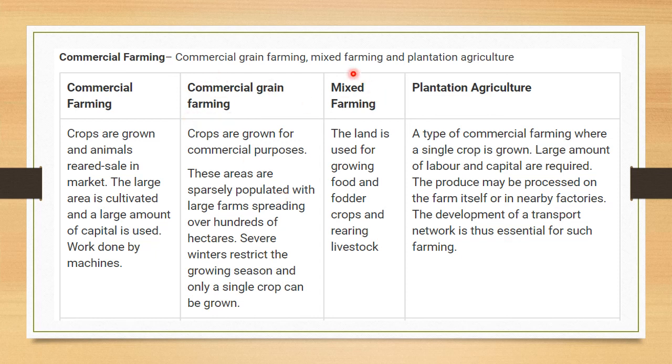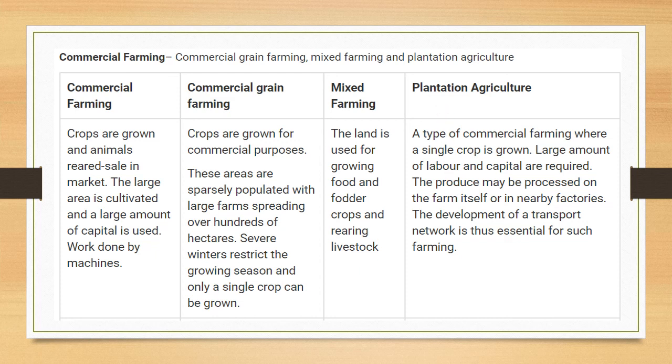Then mixed farming. Here the land is used for growing food and fodder crops and rearing livestock. They are doing everything together. So this is called mixed farming. They are growing crops and rearing animals also. So it is a mixed type of farming. Understood, children? And last, plantation agriculture.